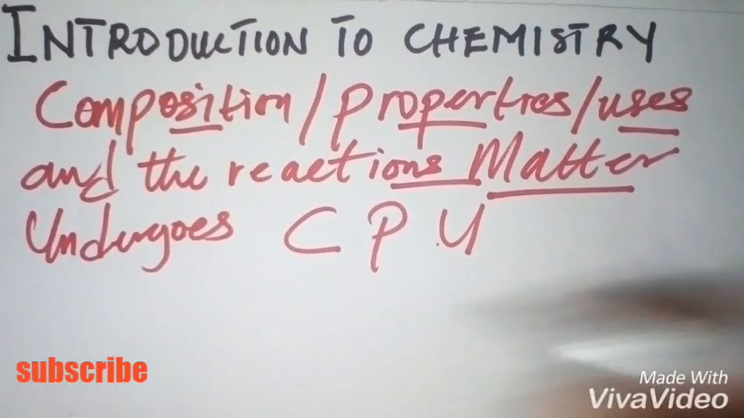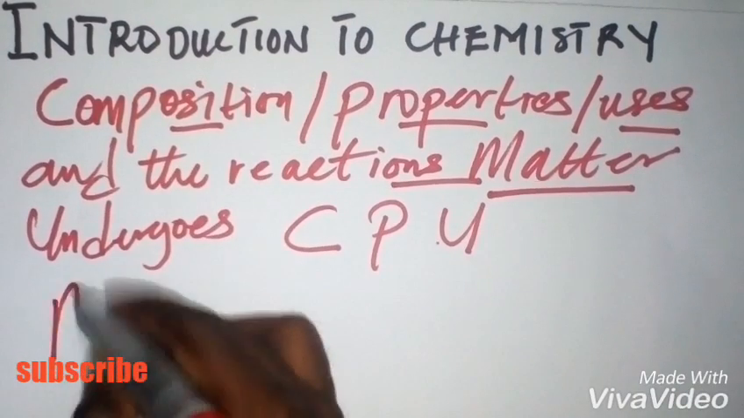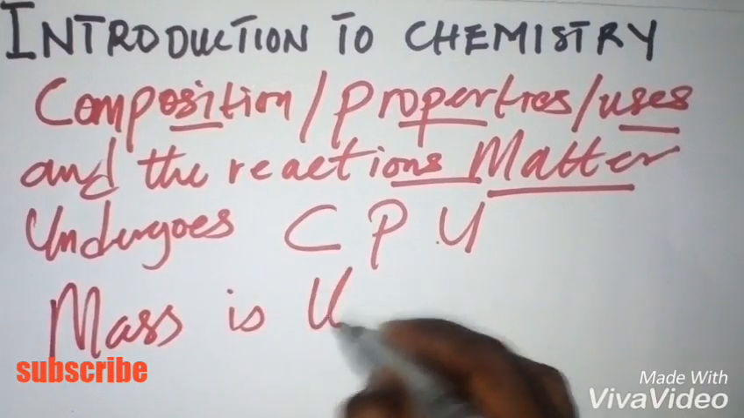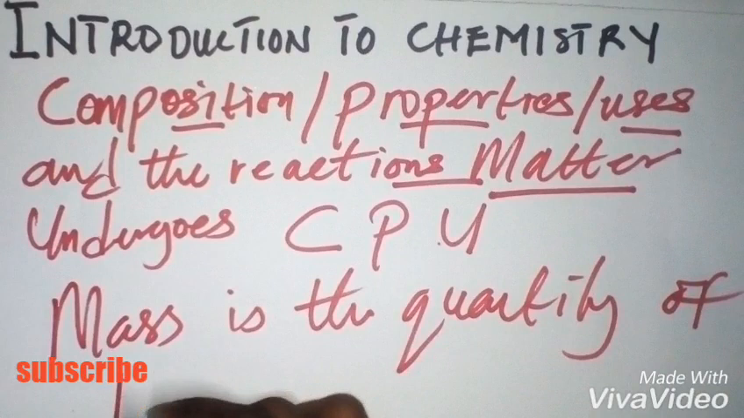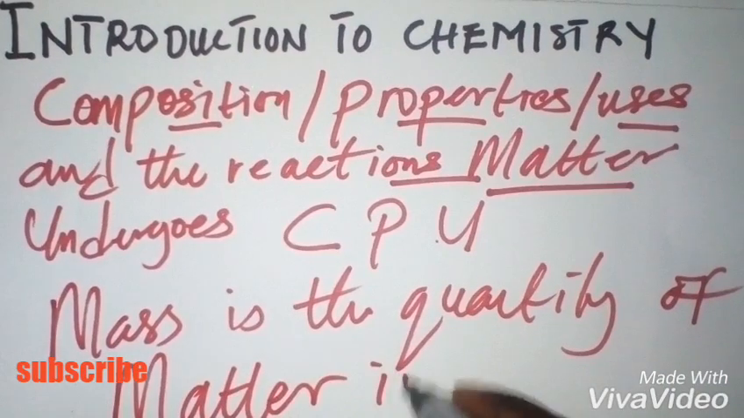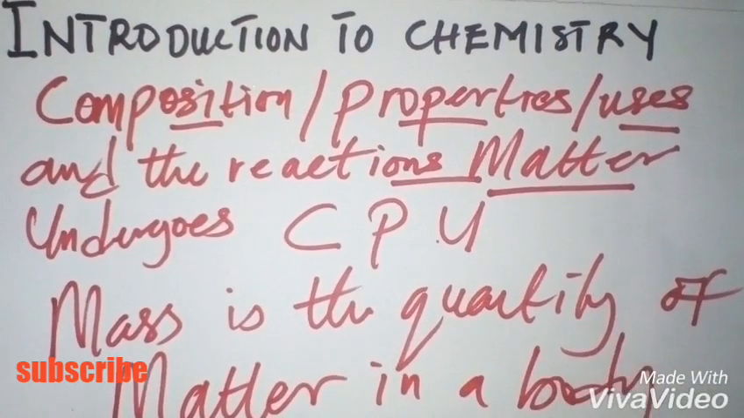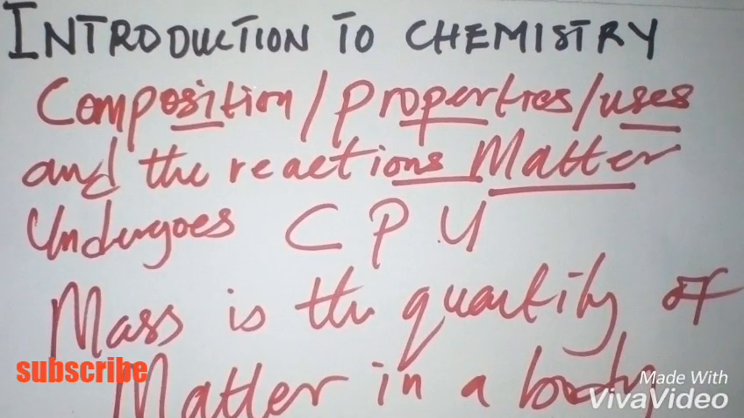And from basic concepts, we know that mass is the quantity of matter in a body. So basically, chemistry studies matter as a whole, what is composed of matter, what matter really entails. So we can say that everything around us is matter.